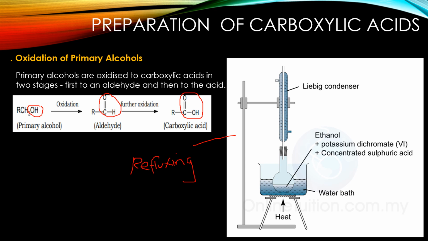Now, once the carboxylic acid is prepared here, the entire substance is taken out. Okay, the entire of this thing is taken out, and then it is subjected to fractional distillation, where due to the difference in boiling point, all the materials like carboxylic acid, aldehyde, maybe there are some unreacted alcohol, the ethanol and the potassium dichromate are all separated out. So you end up getting pure carboxylic acid.